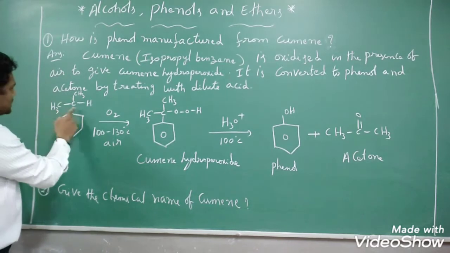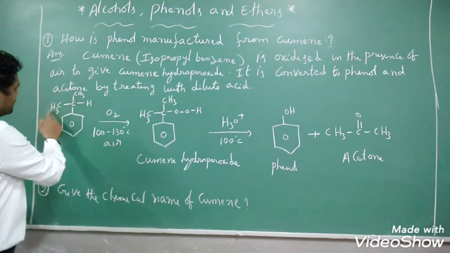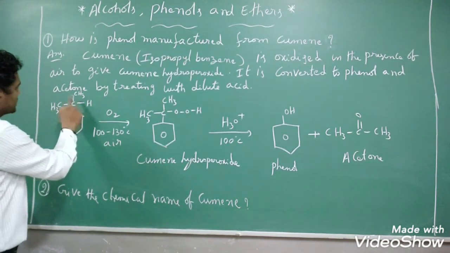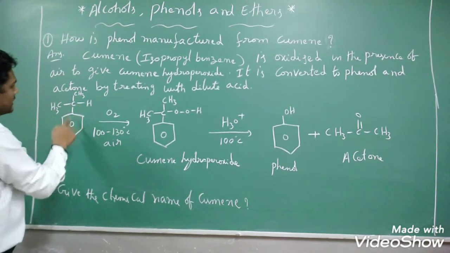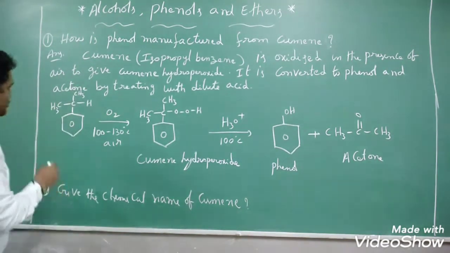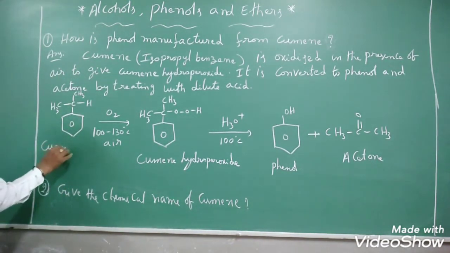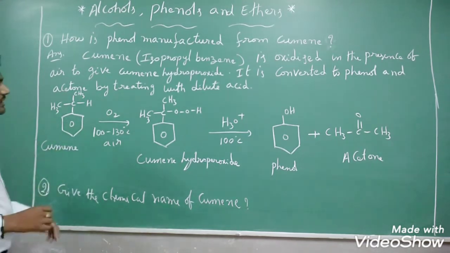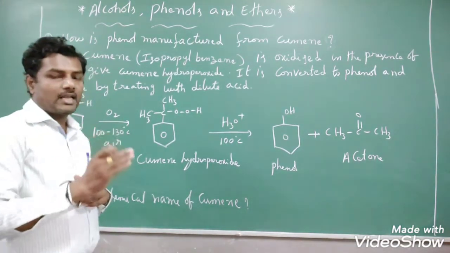Now you can see here, this is the isopropyl group, CH3, CH3. It is attached to benzene, right? So this compound we can call cumin. Cumin, another name, isopropyl benzene. They will ask you what is the chemical name of cumin.